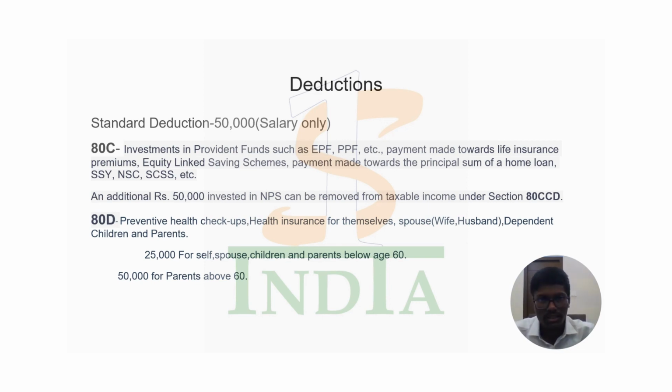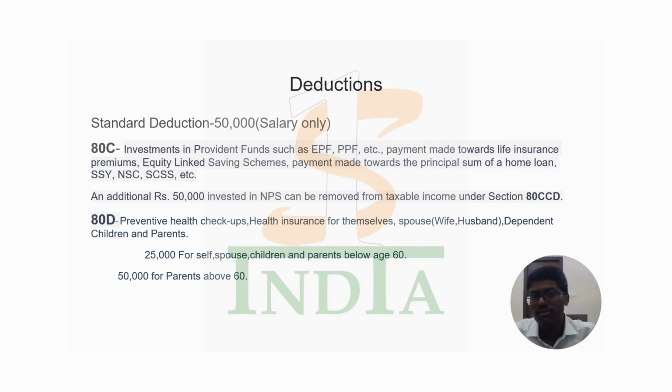If you take it generally, on a lighter note, you may have heard of some famous deductions like 80C. Other than 80C, there is one particular deduction for salaried persons, that is a standard deduction of 50,000. Coming to 80C, you can find investments in PF such as EPF and PPF, payment towards life insurance premium, equity, that is ELSS schemes, and the principal part of the sum paid on your housing loan.